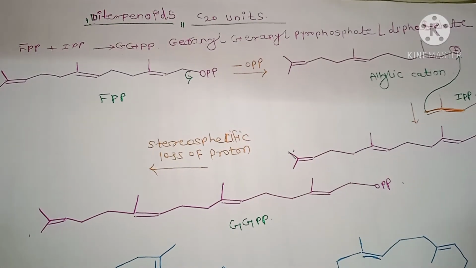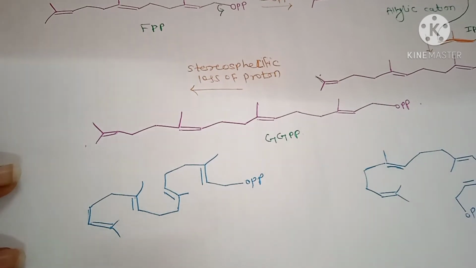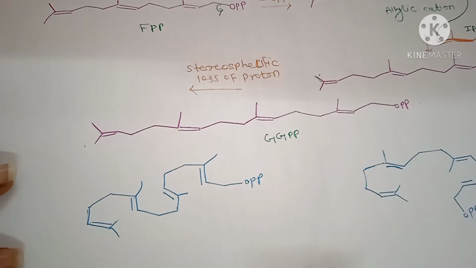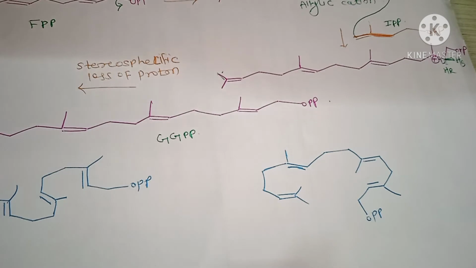This structure can be drawn in another way like this, which has C20 units.